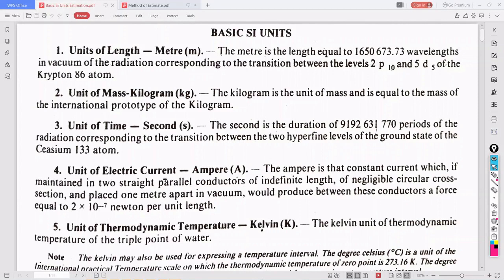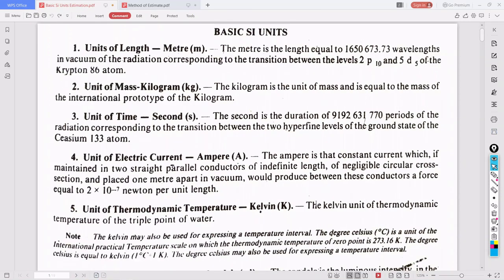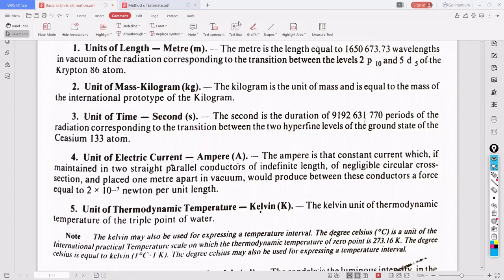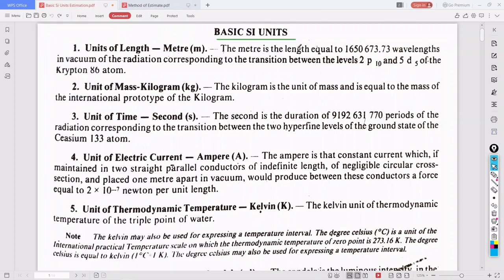So, today in this session, we are going to discuss some of the basic SI units of the particulars which we need to know, and we already studied in our PUC or class 12. So, what is the procedure which is really going on under the estimation? Okay, and then we will solve one problem in this session. So, what are the basic units? Basic SI units. We already learned these basic SI units in our PUC or class 12.